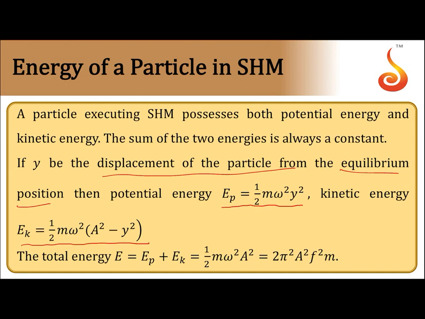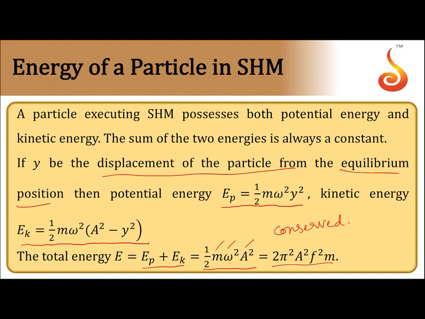So total energy is potential energy plus kinetic energy, which turns out to be ½mω²a². Notice one thing: for a given particle m is constant, for a given oscillation ω is constant, and for a given oscillation amplitude is also constant. So total energy is always conserved. If you substitute ω = 2πf, you will get 2π²a²f²m. So this is about the energy of a particle in SHM.